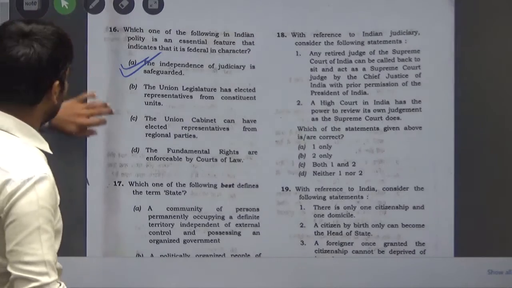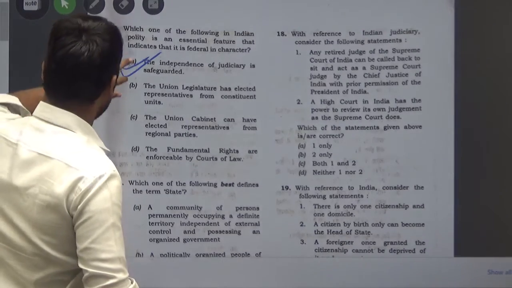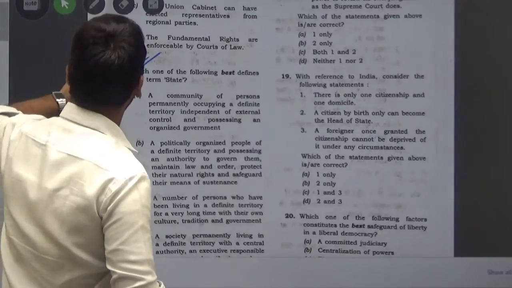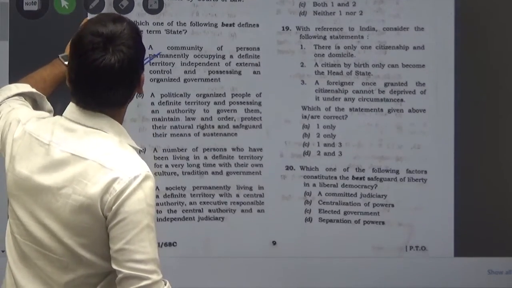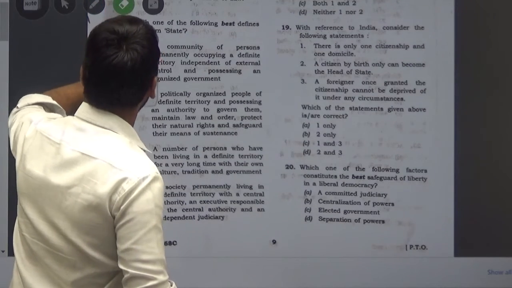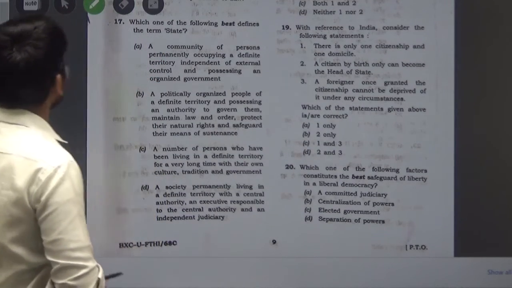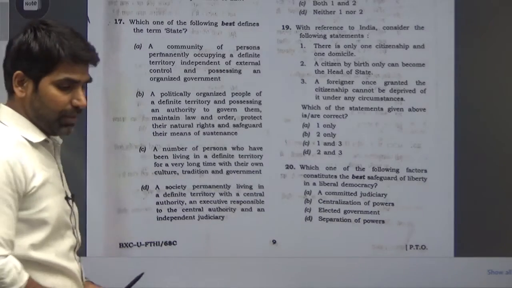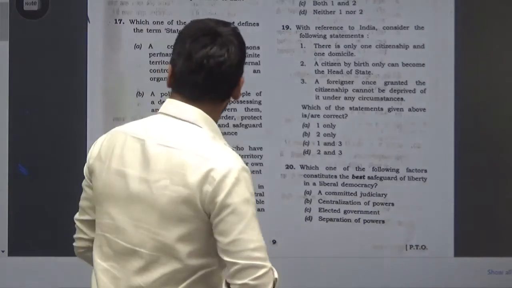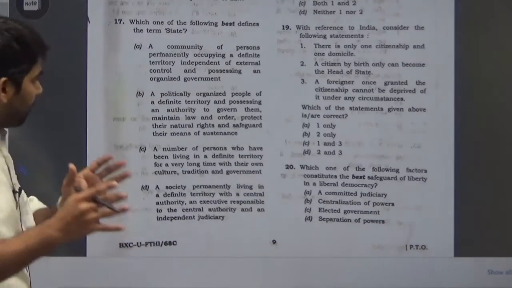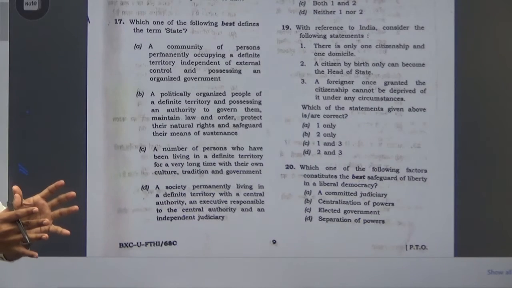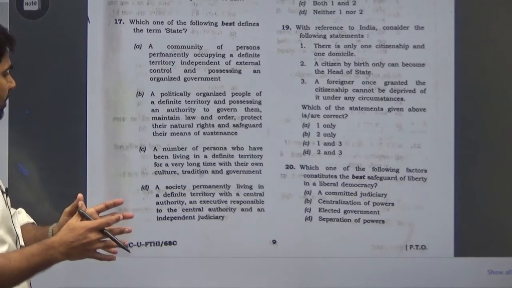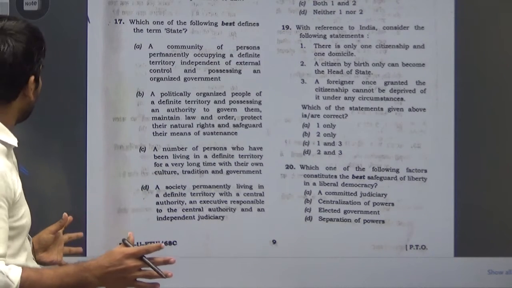Now move on to the next, and that is question number 17, which says, which one of the following best defines the term state? The term state is a politically organized group of people having central authority.